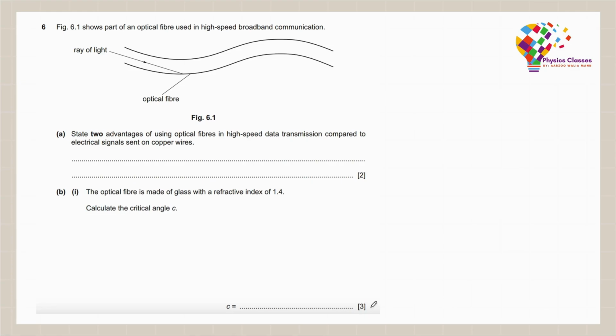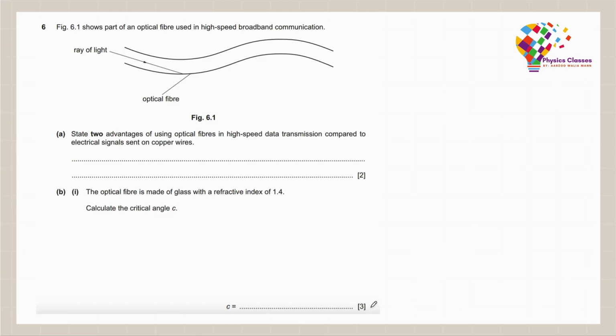Figure 6.1 shows part of an optical fiber used in high-speed broadband communication. For the A part, it says, state 2 advantages of using optical fibers in high-speed data transmission compared to electrical signals sent on copper wires.